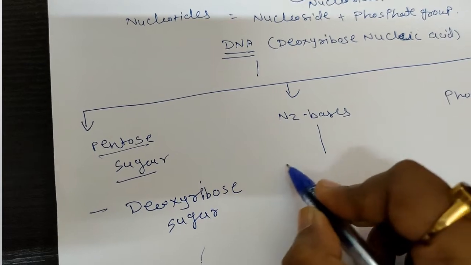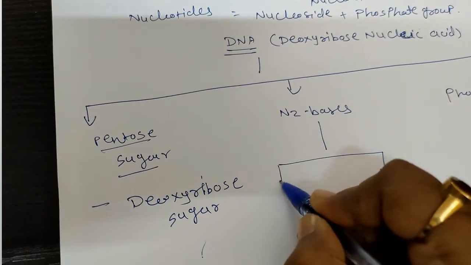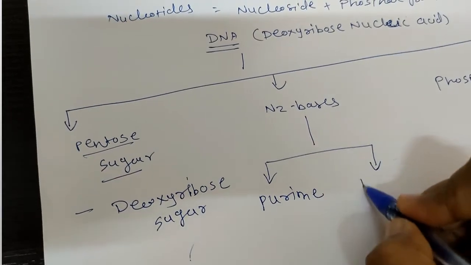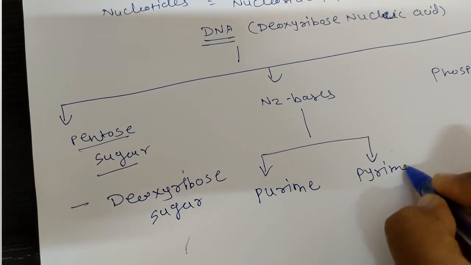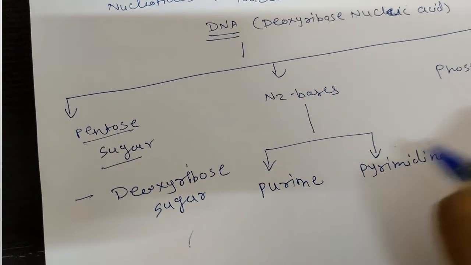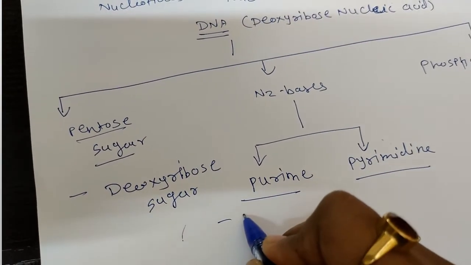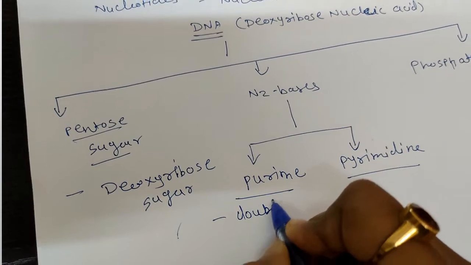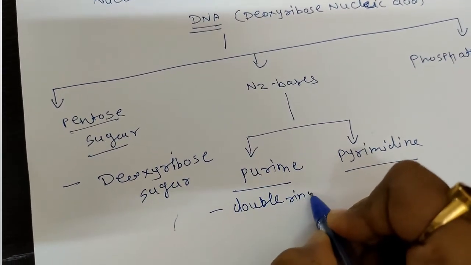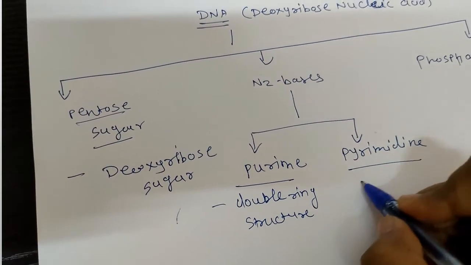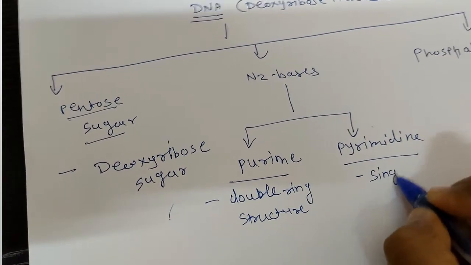Then the nitrogen bases are of two kinds: purine and pyrimidine. Now what is purine and what is pyrimidine? Purine is a double ring structure, and pyrimidine is a single ring structure.